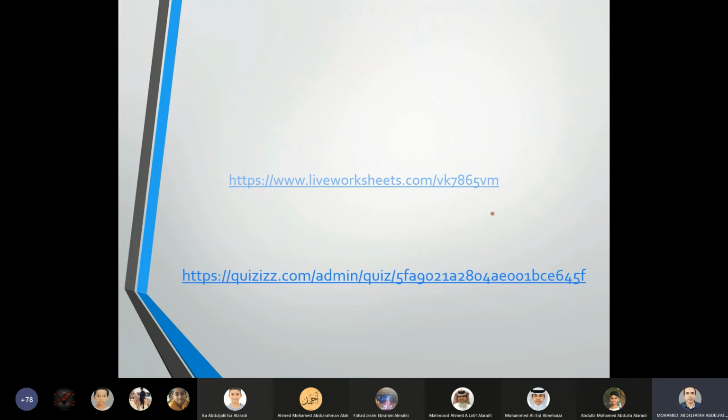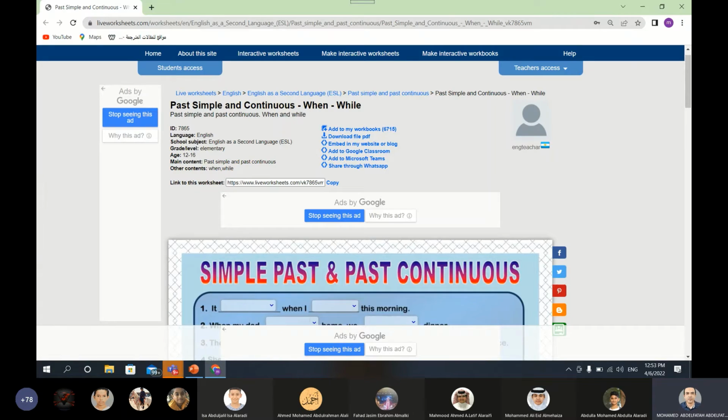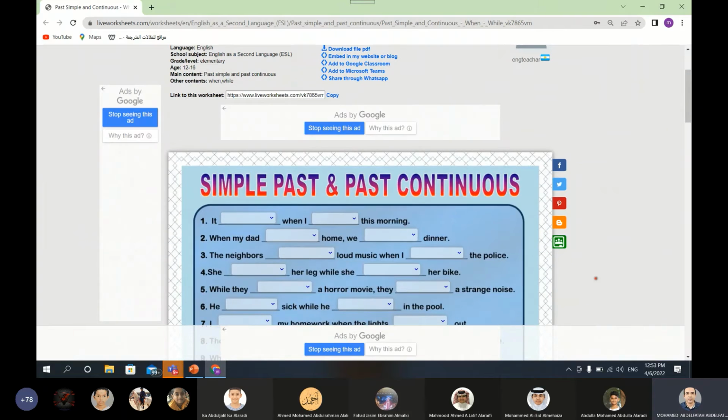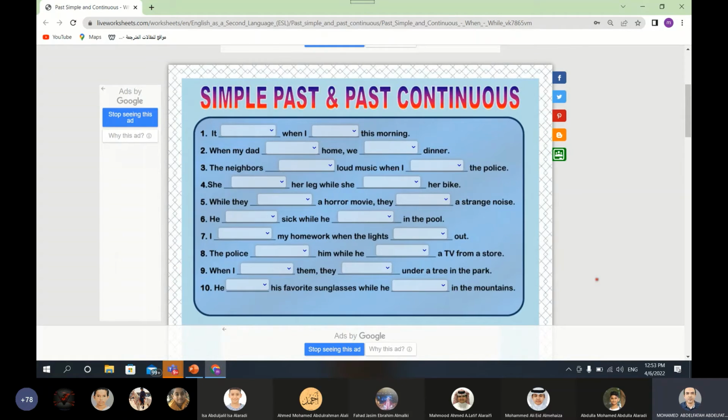So students, I have got an activity using while or when. Today, inshallah, I will send you this link on the educational portal and on Teams to do it in your free time. But for now, let's do it together here on Teams. All students, get ready. You have to choose between the simple past or the past continuous. Students, are you ready? Yes, teacher. Good. Let's start with number one.